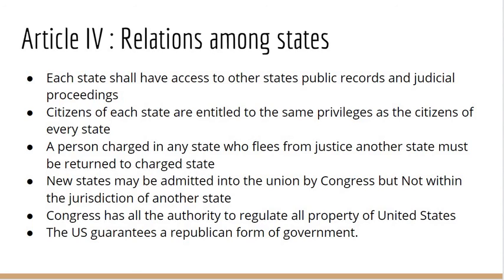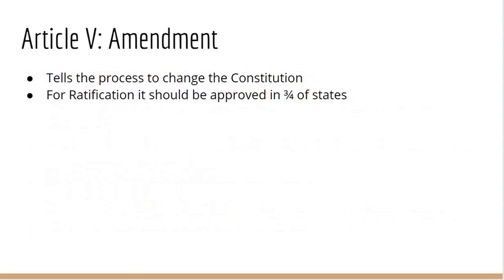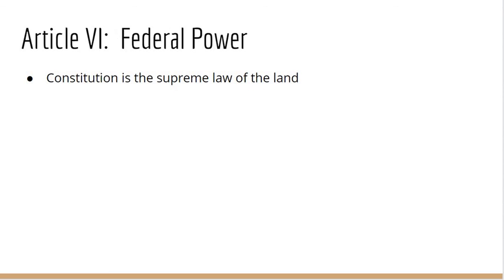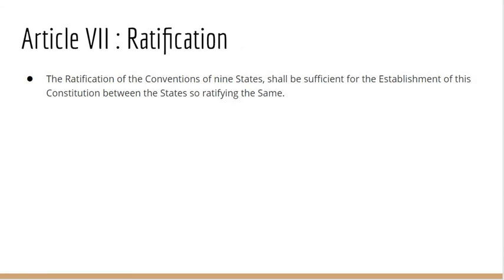Article 5, Amendment, tells the process to change the Constitution. For ratification, it should be approved by 3/4 of the states. Article 6, Federal Power. The Constitution is the supreme law of the land. Article 7, Ratification. The ratification of the conventions of 9 states shall be sufficient for the establishment of this Constitution between the states so ratifying the same.